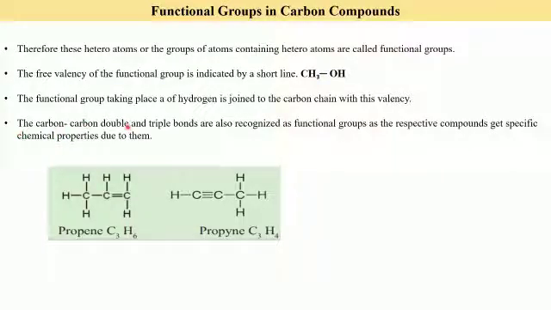The carbon-carbon double and triple bonds are also recognized as functional groups, as the respective compounds get specific chemical properties due to them.